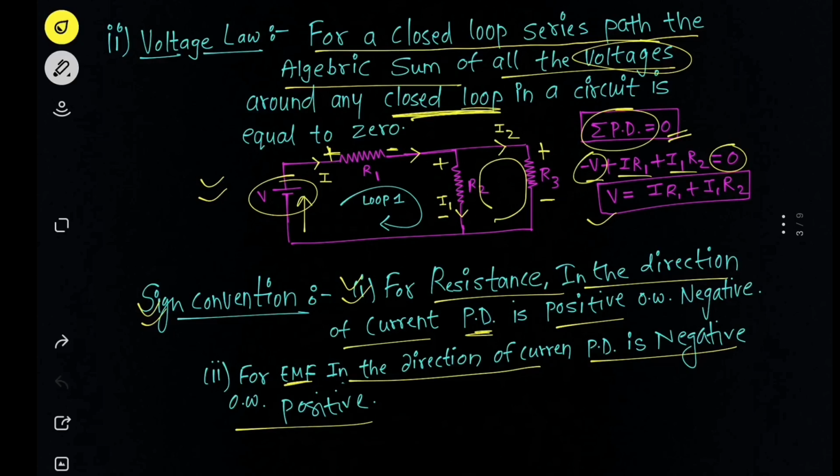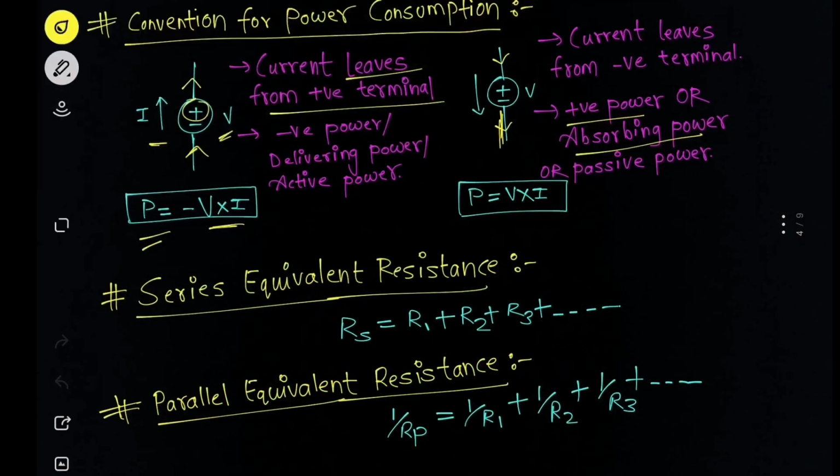So for a resistance, the current is leaving from the negative side, and that's why the power consumed by resistance is positive. It means resistance consumes the power, but negative power means it delivers the power, like your current source, voltage source, whatever. So these are some sign conventions for power consumption.